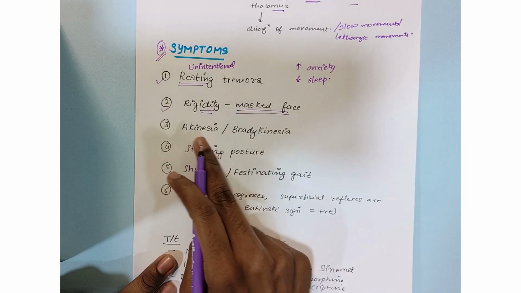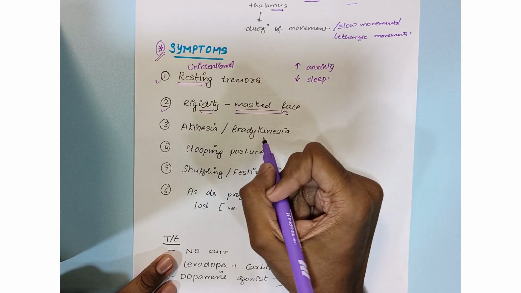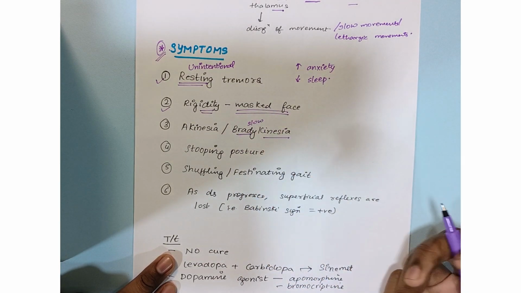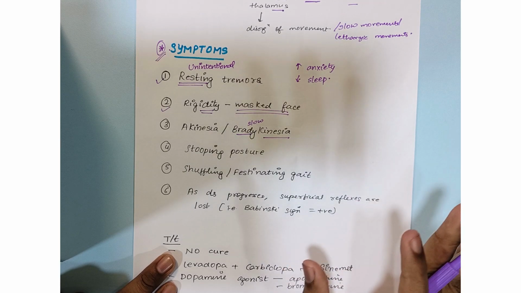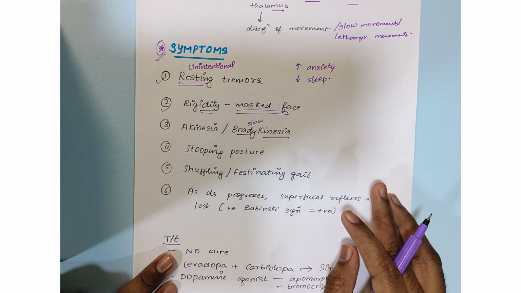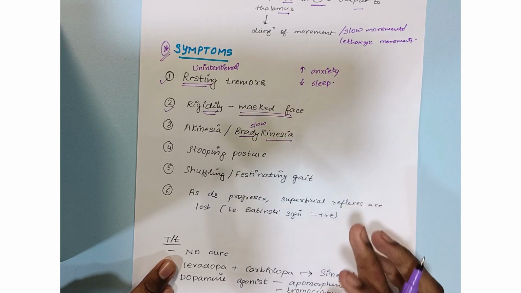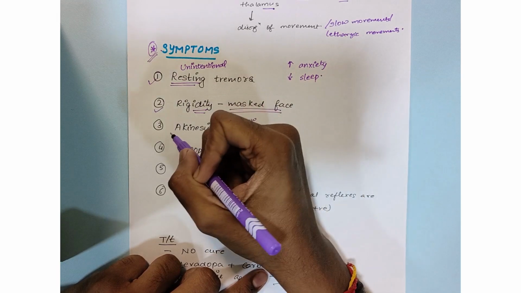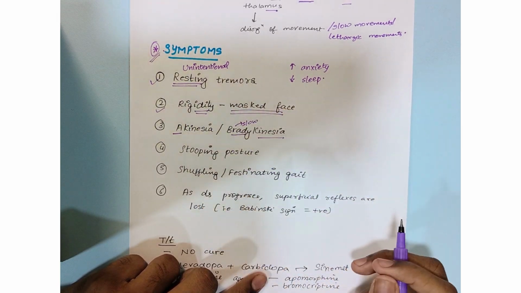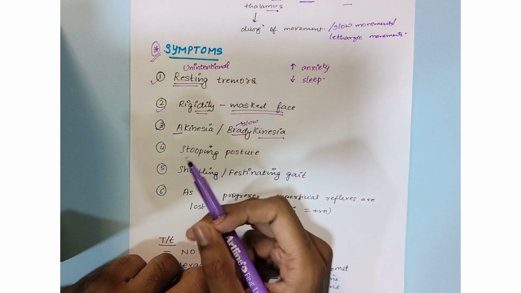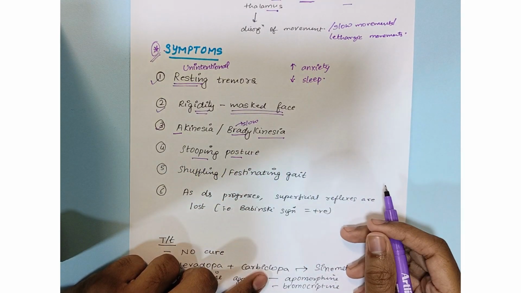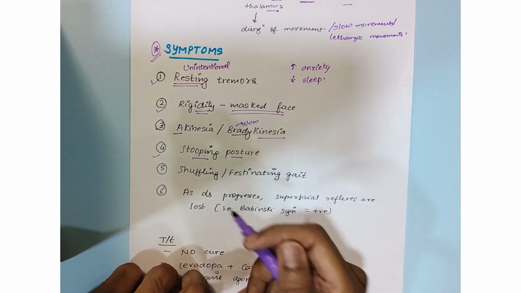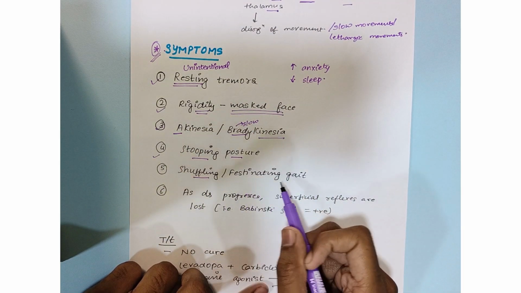The third symptom being akinesia or bradykinesia. Kinesia refers to movement and brady is slow. The person suffering from Parkinsonism shows very slow movement. Also, he or she has difficulty in initiating movements. The movements that he or she initiates are very slow in nature. They can be slow or, in some cases, can even be absent. The person walks with a stooping posture, that is, the person bends forward while walking. Then the person also has a shuffling or festinating gait.